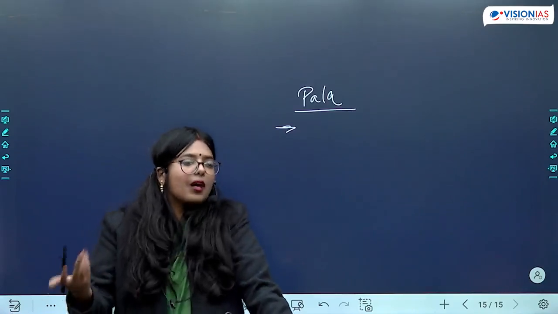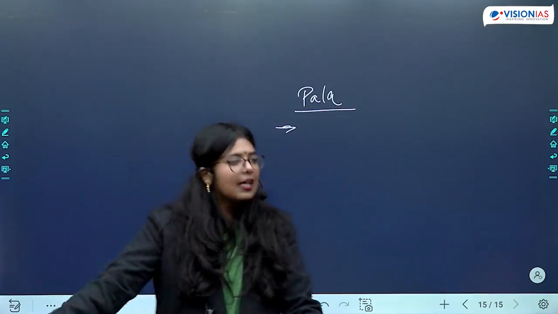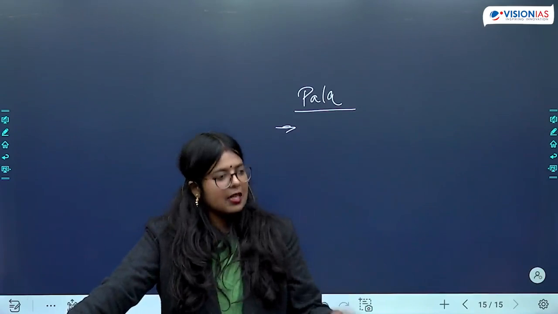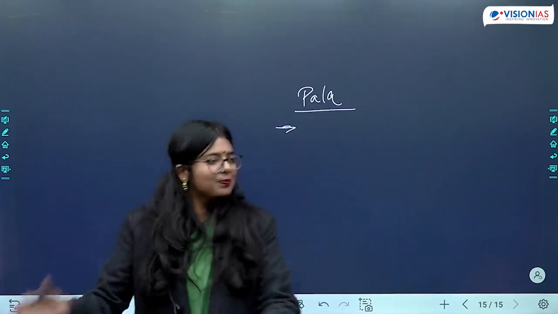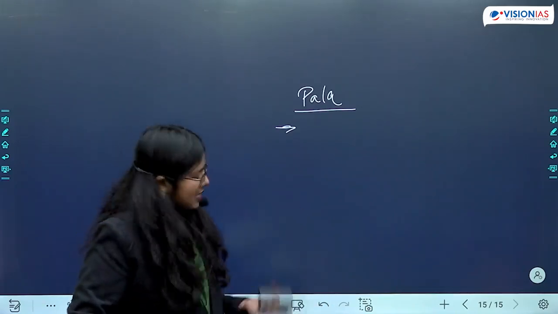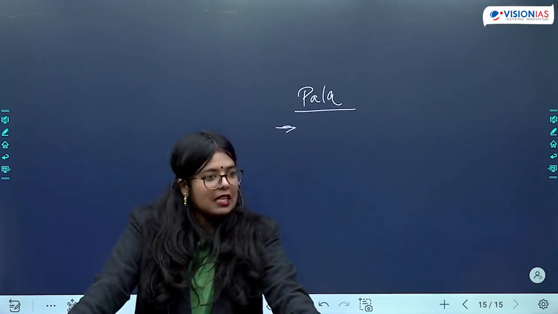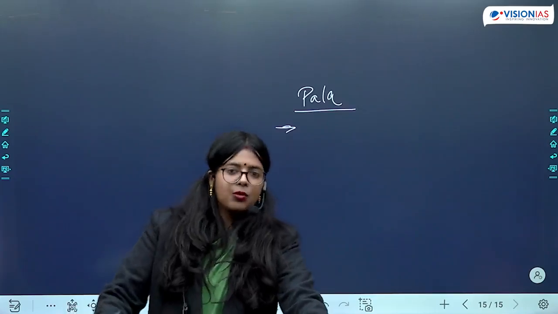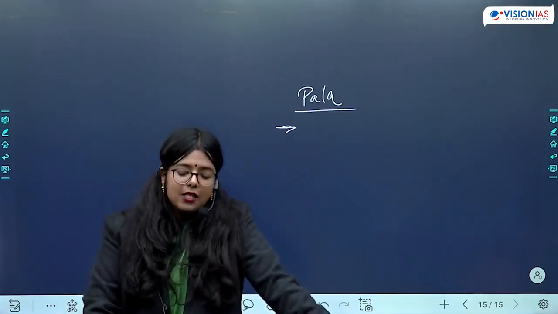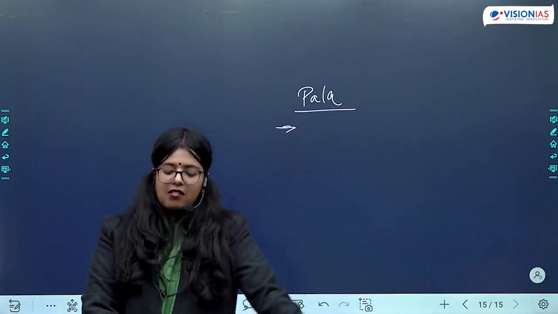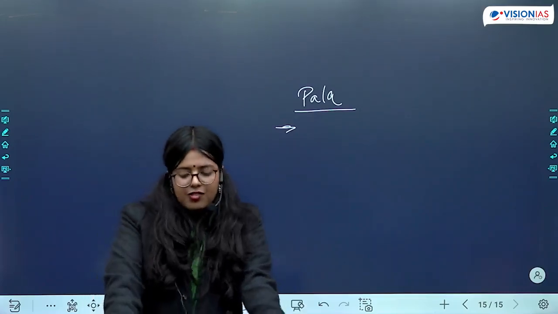So we need to also make people aware of the importance of our cultural and historical legacy. तो ये सारी चीज़ें यहाँ पे important हो जाती हैं. चलिए, let us come back to our topic of discussion when we are talking about Pratiharas. Al-Masudi is a traveler whose name you can remember. Again, he is also mentioning the details of the tripartite struggle. Is this clear? Now let us come to the Rashtrakutas.